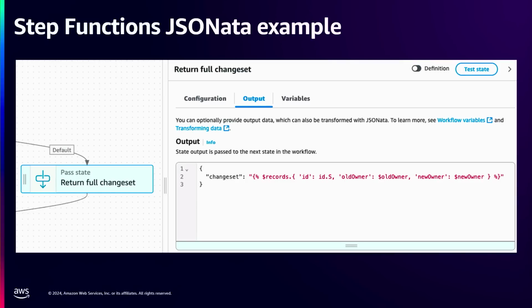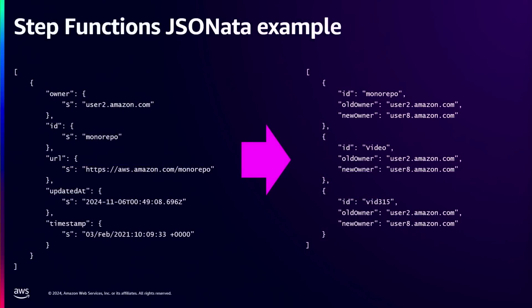And I don't have to write a looping transition. I don't have to do anything like that. I just map through with JSONata, and what happens is I get a whole set of these records on the left pared down to simple records like this on the right without having to leave the transition. It's done right in ASL. And that's just a quick intro to JSONata. There's a lot more you can do with that.